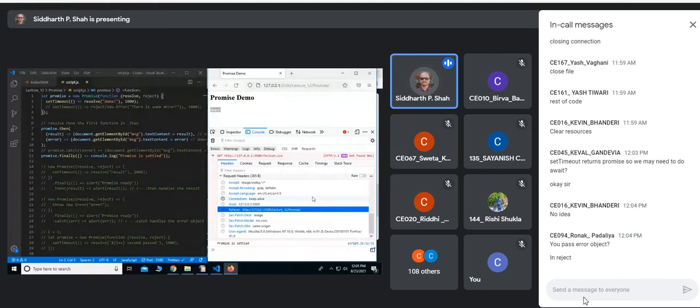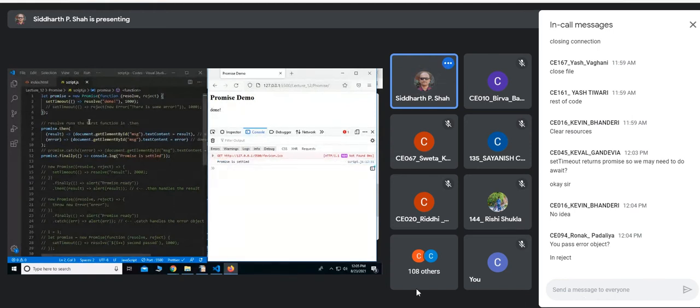Okay, something is going wrong here. I'll check what it is. Otherwise, all this then and catch and everything is working fine. There is no problem in that, but there is something fishy here. I am not getting it right now, but I'll identify what the problem is.